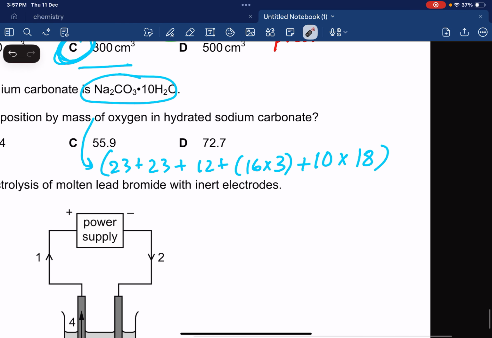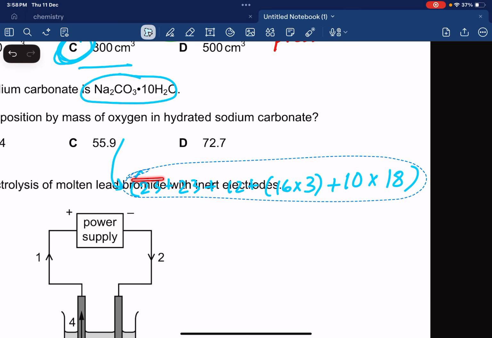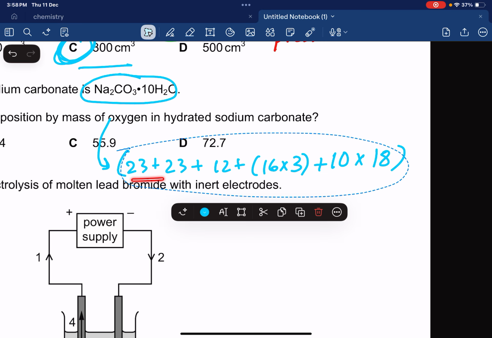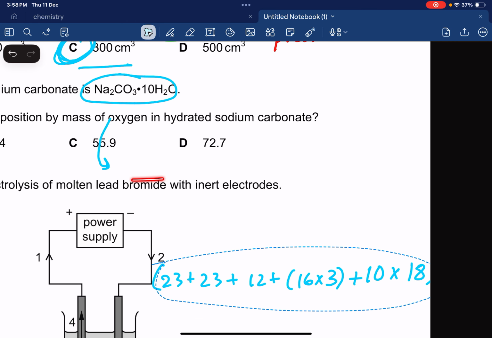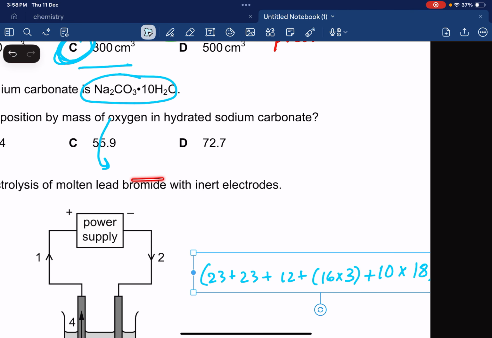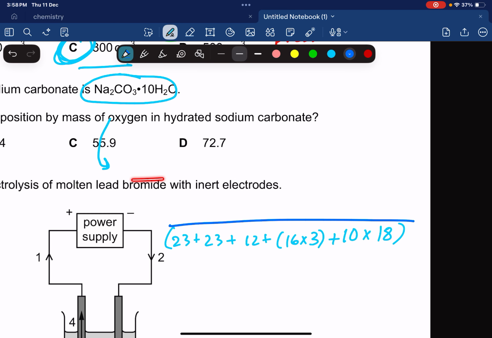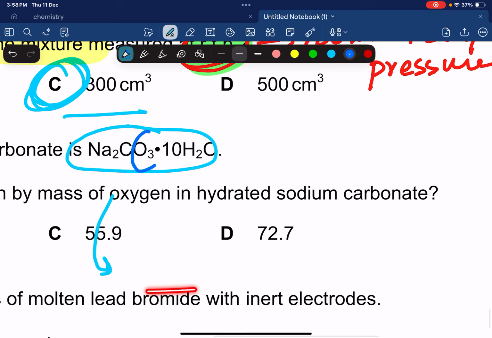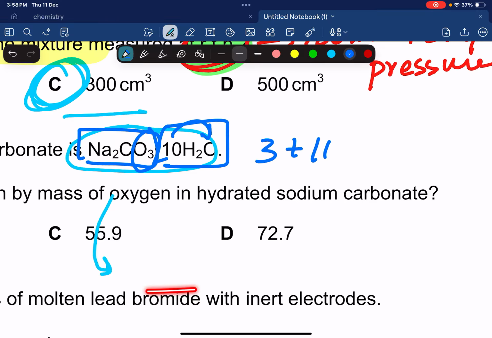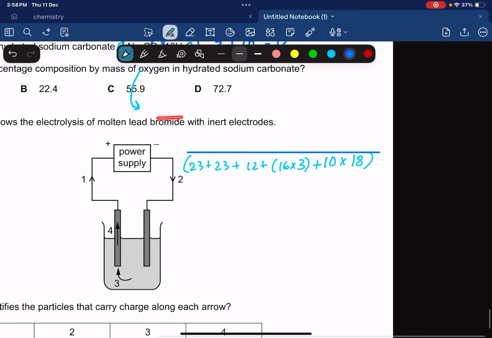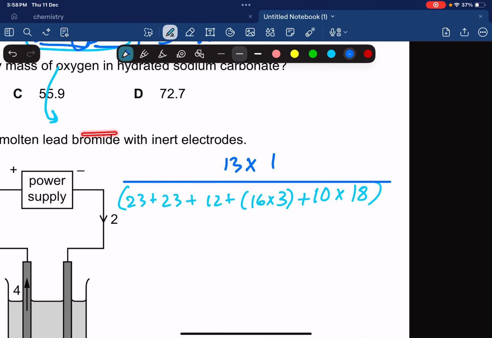Below, we're going to have this entire thing in the denominator, and the numerator is going to be the mass of oxygen. How many oxygens do we have? We have 3 oxygens in the carbonate and 10 oxygens in the water, so that's 13. So 13 times 16, multiplied by 100.